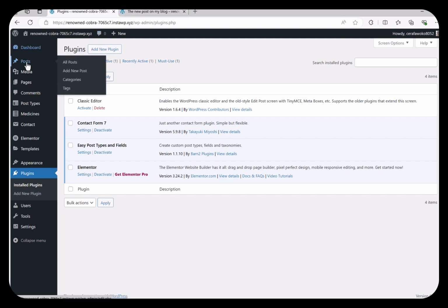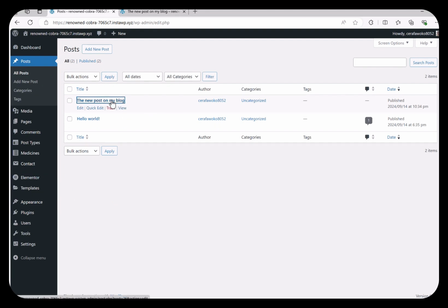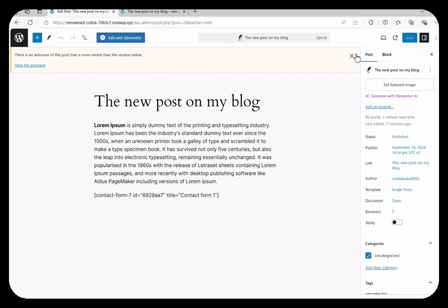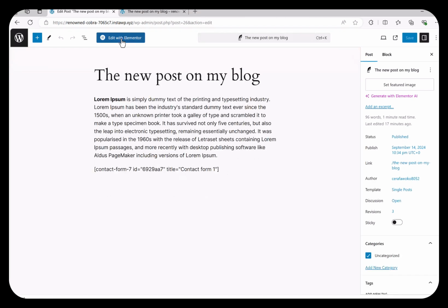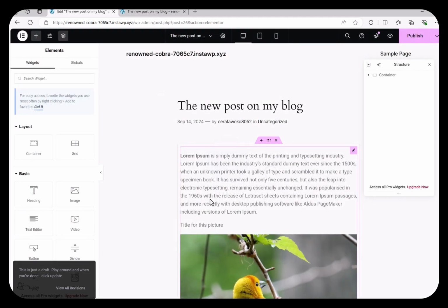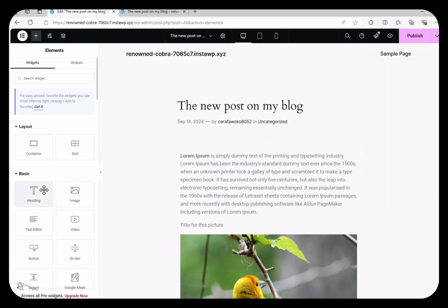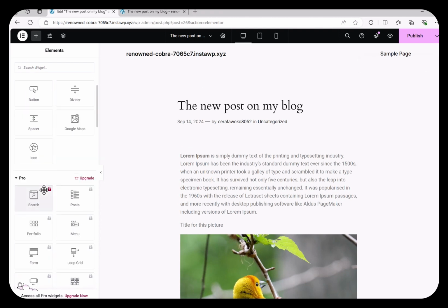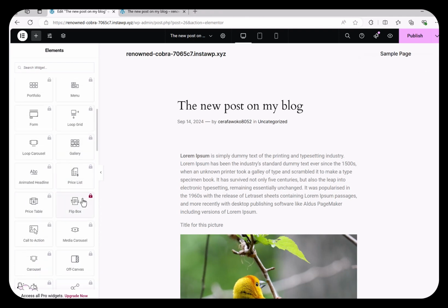If I want to edit a post content with Elementor, you would see that it almost offers the same features as Gutenberg, but in a better way. I can click on edit with Elementor here. And as you can see, there are more options than block editor, and the user experience is fairly better.